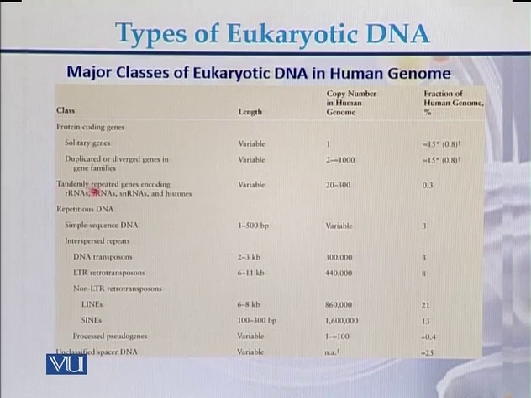They can be tandemly repeated gene sequences, there can be repeated DNA, and there can be unclassified spacer DNA. So this is the copy number in human genome of each of the class of DNA and the percentage of DNA in case of human genome.